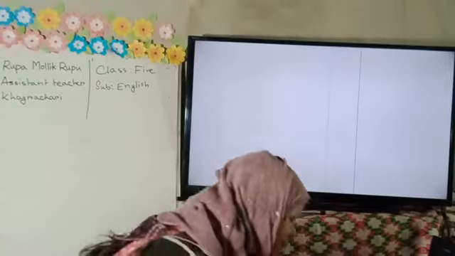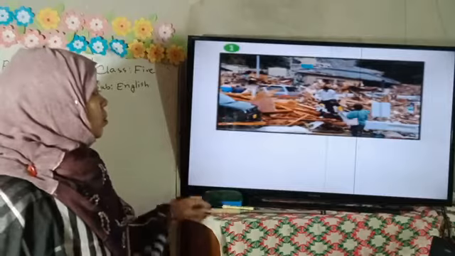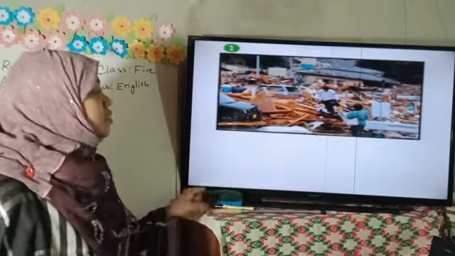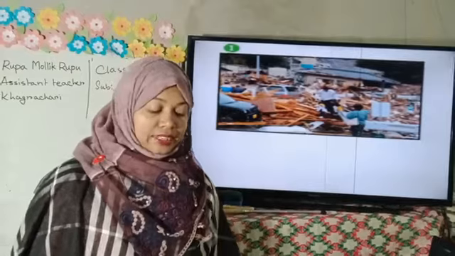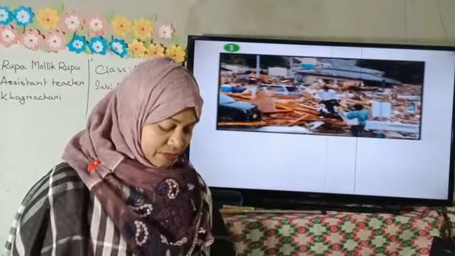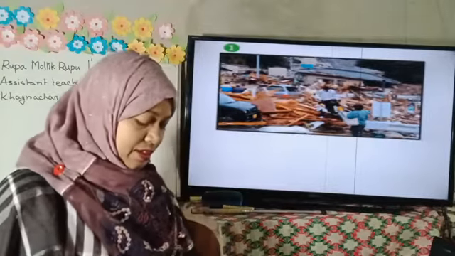Here are some pictures. In these pictures, the first picture is this. What can you see here, my dear students? Look attentively. What can you see here?